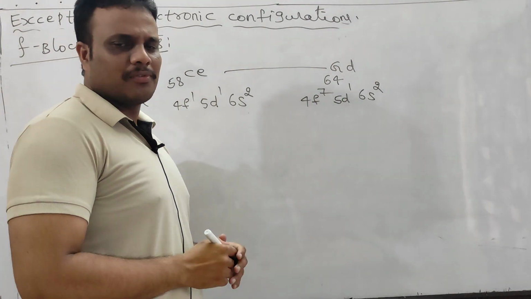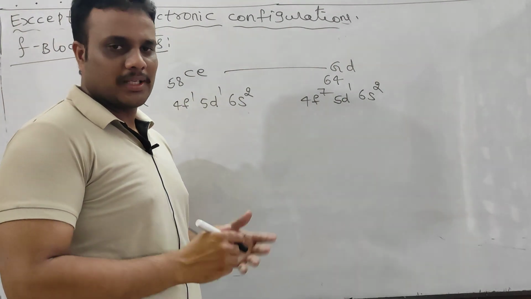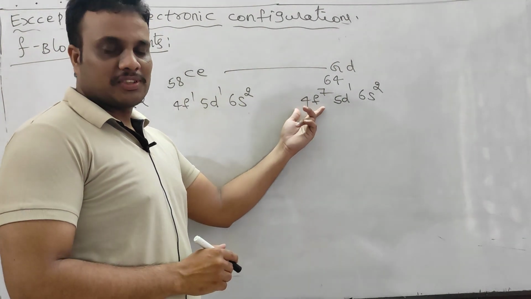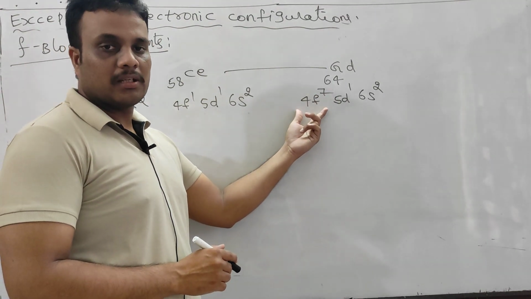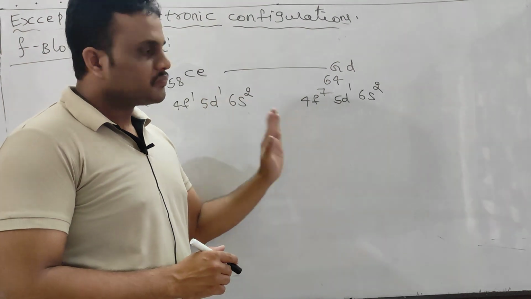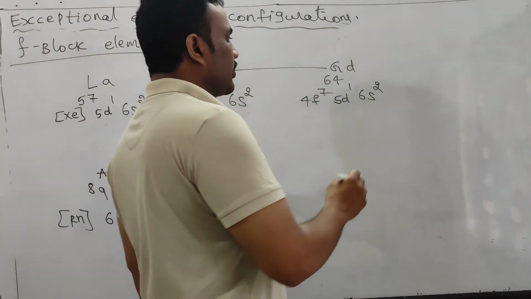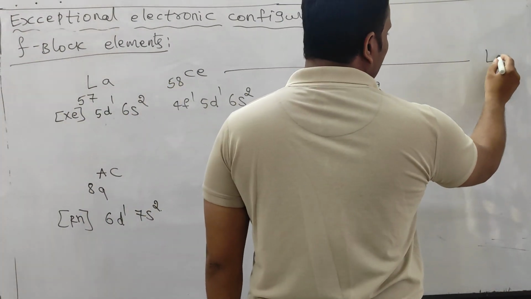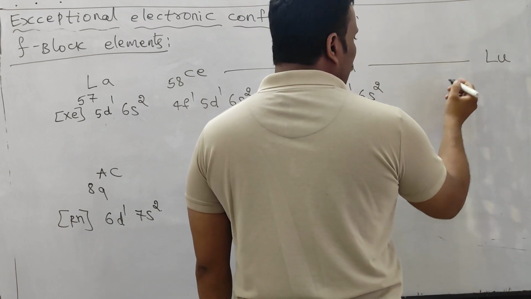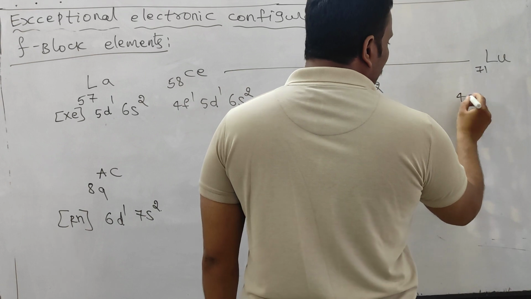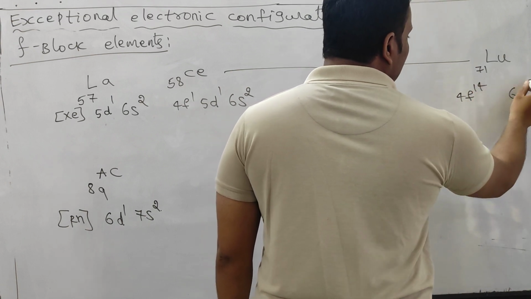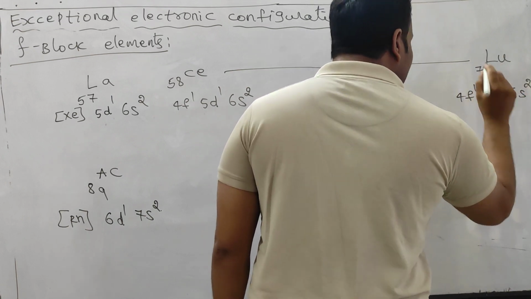So what is the reason for this? Exactly half-filled configuration. 4f7: the f subshell has 7 degenerate orbitals, so 7 orbitals have 7 electrons, a symmetrical configuration. Exactly half-filled, stable configuration. And finally, you see lutetium is there. The atomic number you all know very well, that is 71. 4f14, 6s2, 5d1 is there.